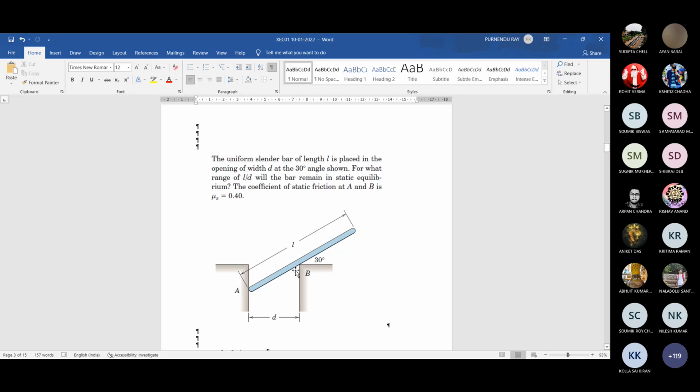The other case is where the length is not so big and the gap is comparatively larger. Then either it will remain in equilibrium or the natural tendency of movement will be sliding downward. When it is sliding downward, friction resistance at A will be upward.